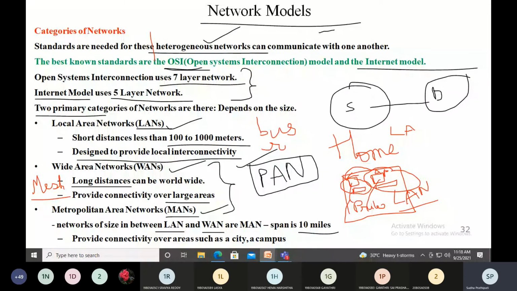The best topology that we prefer for a wide area network is the mesh topology, because robustness and reliability is there. As I already explained in the previous class, even if one link goes down, you still have another path to reach the destination. But that is not possible in the other topologies. So for the LAN we'll be using bus, ring and star topology, and for the wide area network we'll be using the mesh topology. I hope this concept is clear to everyone.